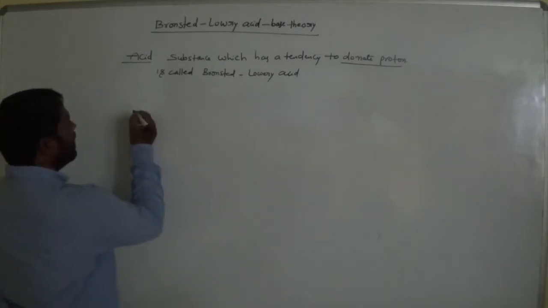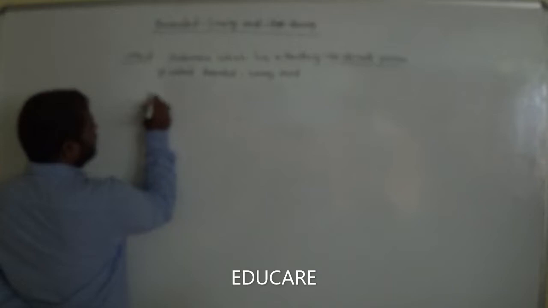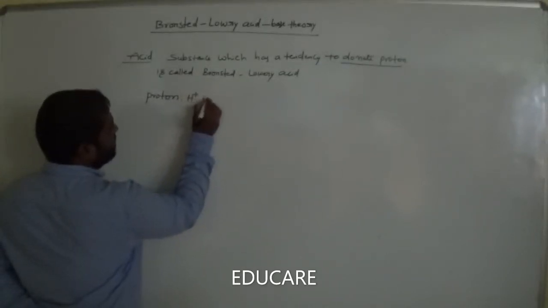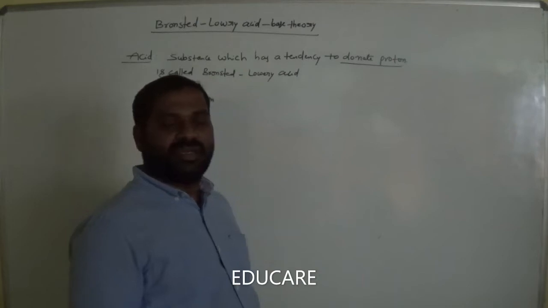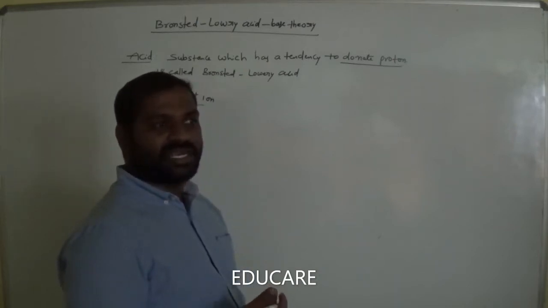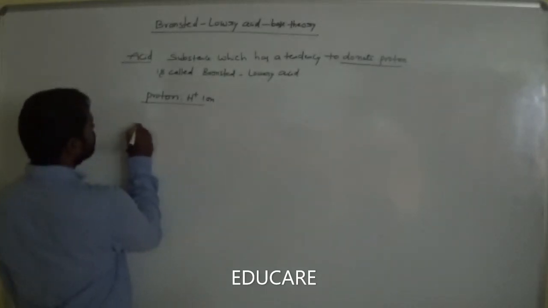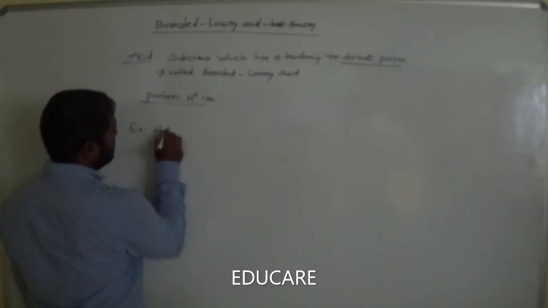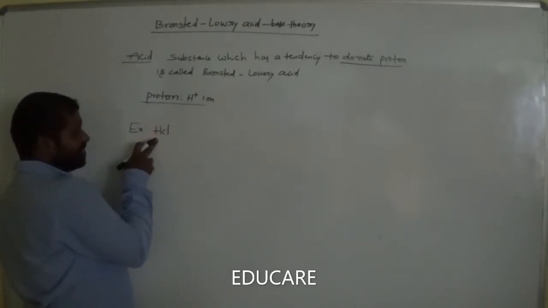Here, proton means H plus ion. If any substance is able to donate H plus, it is called a Bronsted acid. Let's see examples. HCl: does it have hydrogen or not?